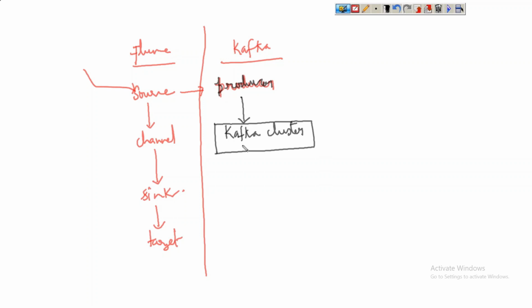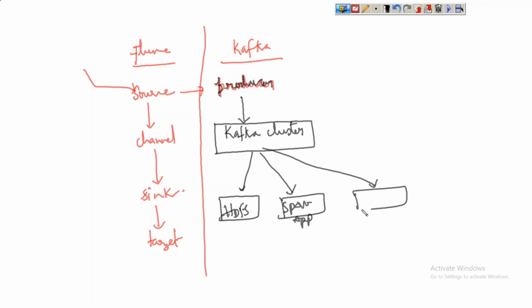And if we want to read the data into some HDFS or some RDBMS, it can be anything. It can be an application or a storage system. It can be some Spark application or some Flume application, or some storage system like HDFS or RDBMS. So storing the data, writing the data into the Kafka cluster, who is going to do that? A process called producer will do that.